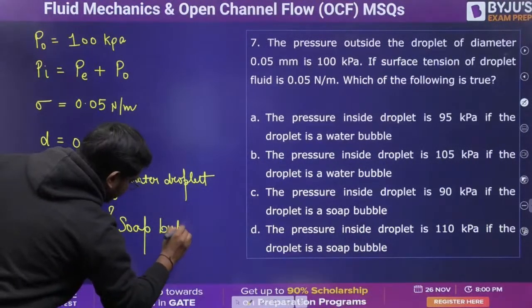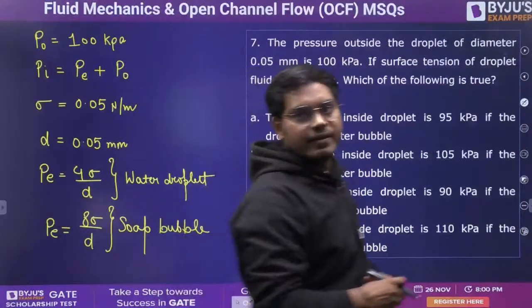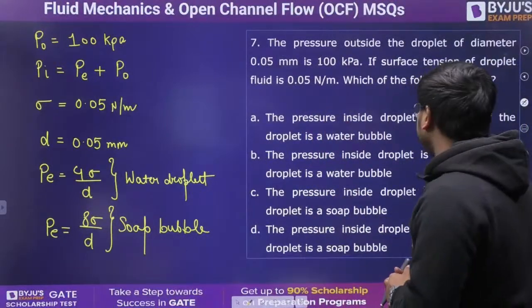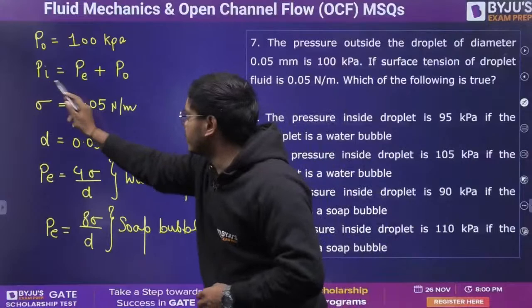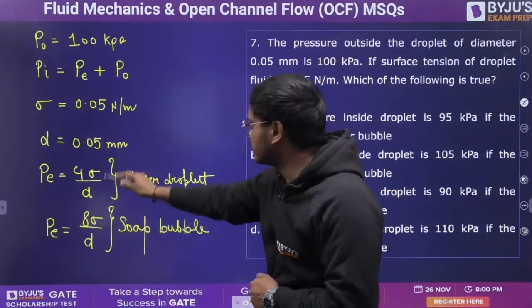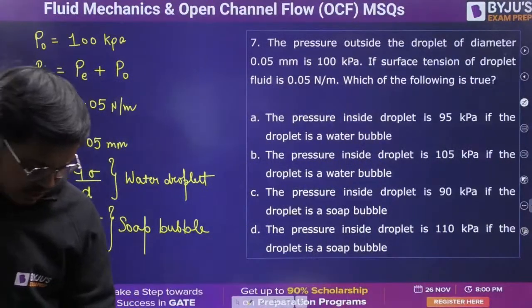You guys are super intelligent, so I'm guessing you can quickly answer this beautiful question. Come on, everyone. I have given you everything. All you need is the PI, the inside pressure. PI is PE plus PO. You know how you can find it. PE value is this, PO value is given to you. Everyone, please try to answer this question real quick.